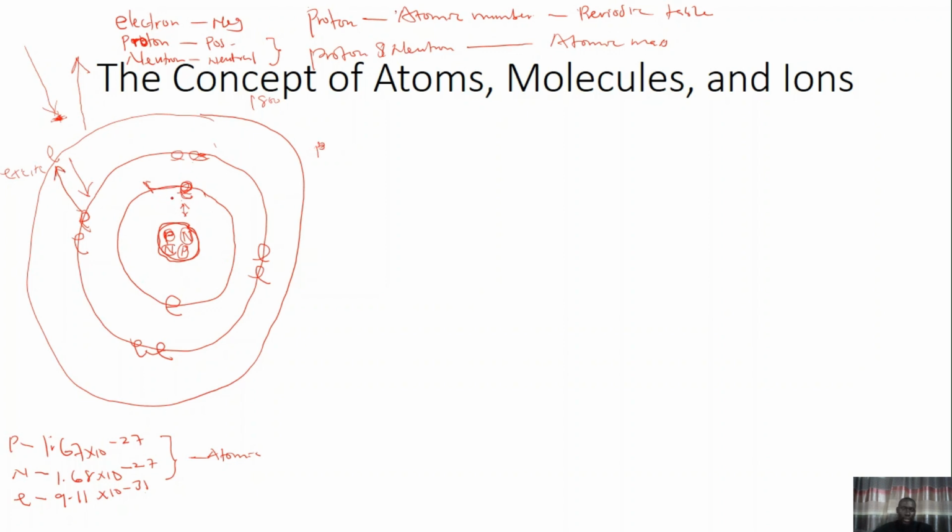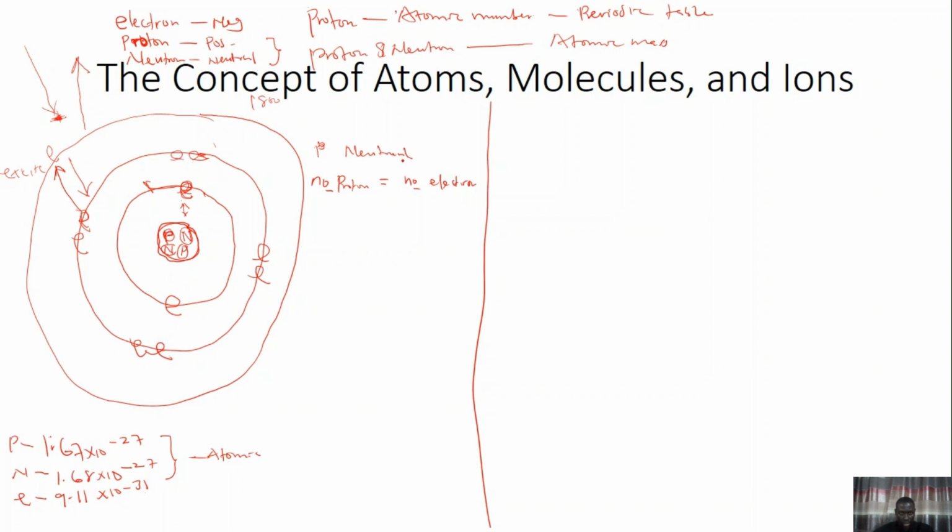Recall that the number of protons and electrons in an atom are equal, and this makes an atom neutrally charged.